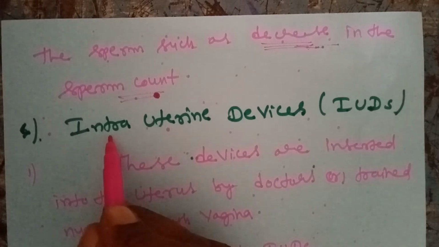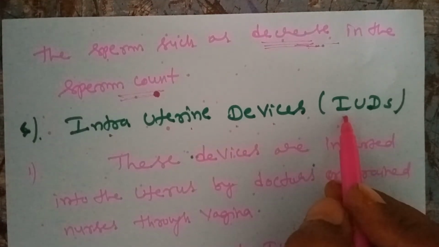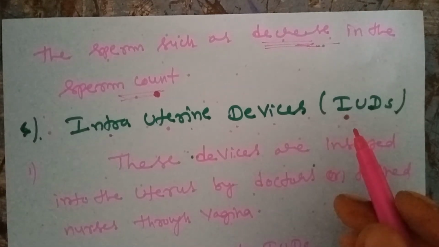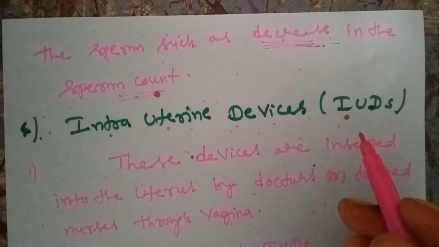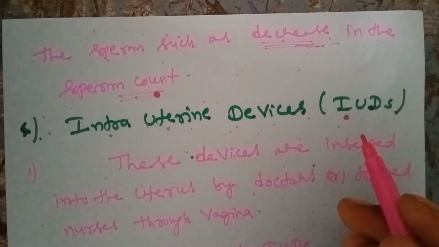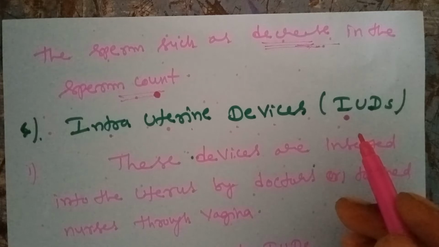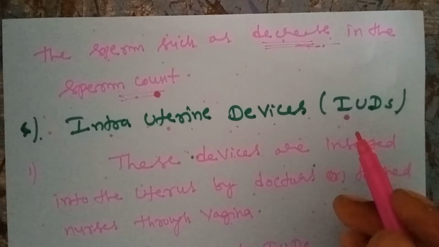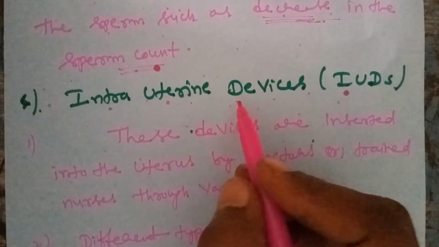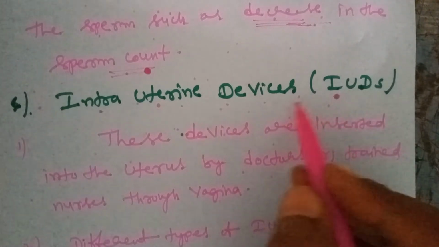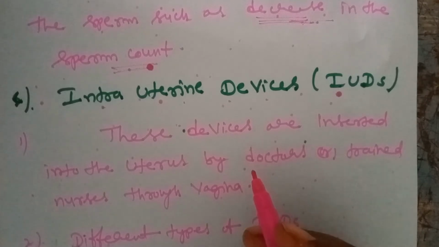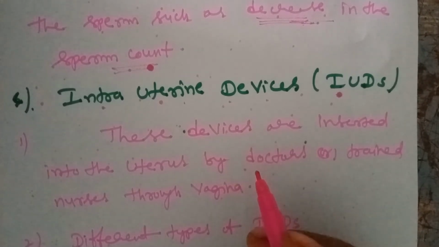Next one is the intrauterine devices. Generally, a person can delay or postpone the production of offspring, or maintain some gap from one child to another. The devices used to maintain this are called intrauterine devices. These devices are mainly helpful to prevent the fertilization of egg and sperm.